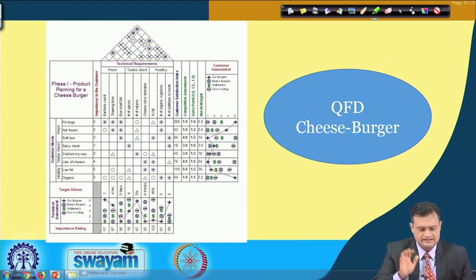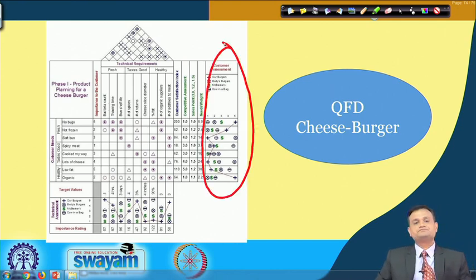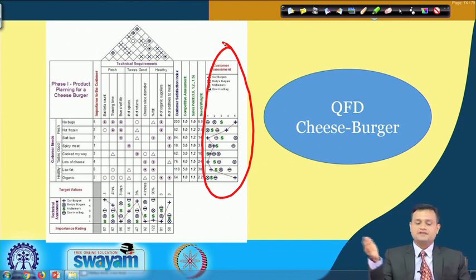Also, you can see here that I am providing customer assessment, and here I have considered a scale of 1 to 5 and 4 different benchmarks for comparison. One is my own burger, my product, and 3 are other competitors, and I am trying to compare each particular customer requirement of my product with respect to my competitors on a scale of 1 to 5.